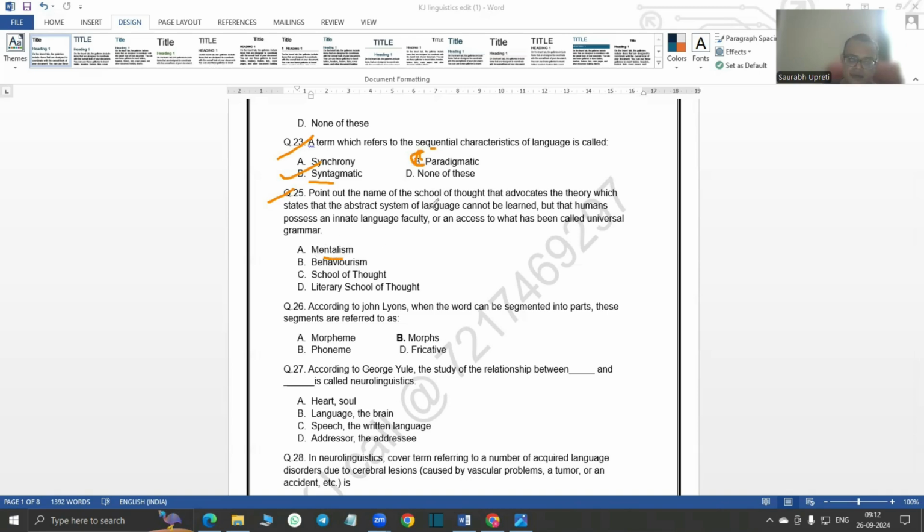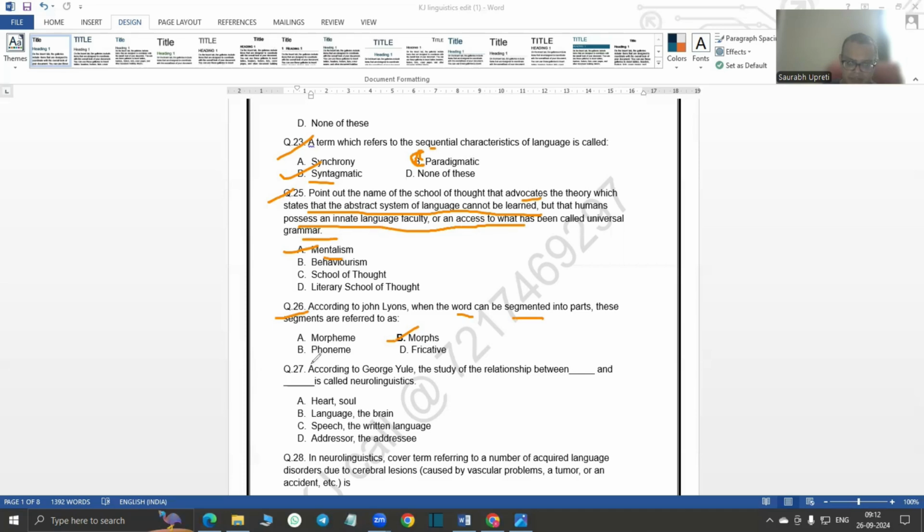mentalism. Point out the name of the school of thought that advocates the theory which states that the abstract system of language cannot be learned, but humans possess an intellect, an innate language faculty, or access to what has been called universal grammar. So we call that mentalism. Question number 26: according to John Lyons, when a word can be segmented into parts, these parts are called morphs, right?